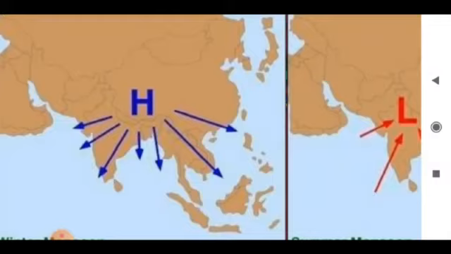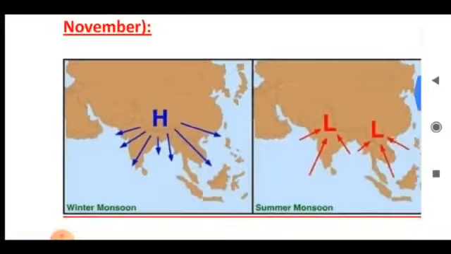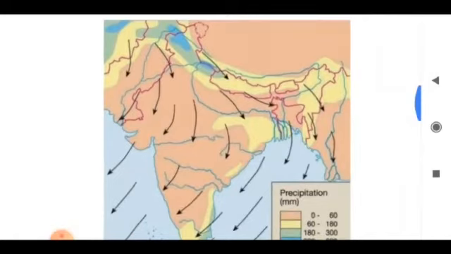By 1st September, with the apparent movement of sun towards south, during the autumn equinox, when sun shines directly over the equator, the high pressure begins to build over the mainland of India and low pressure over the sea. So, the southwest monsoon begins to withdraw from the mainland of India. Let's see the direction of wind. Just follow. This is the direction of retreating southwest monsoon.